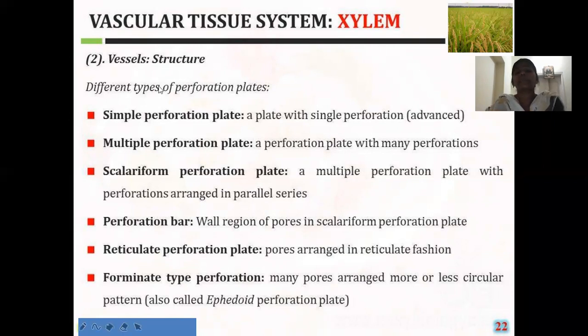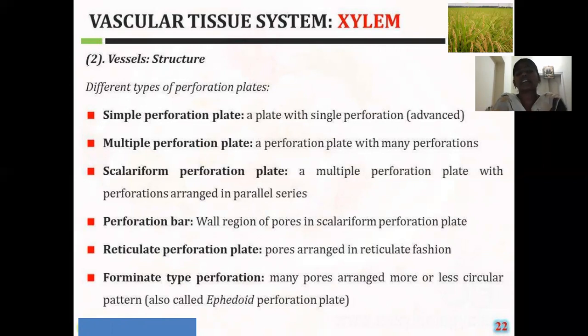The vessels which show fewer perforations are considered the advanced type. The vessels which have more perforations are considered the primitive type.